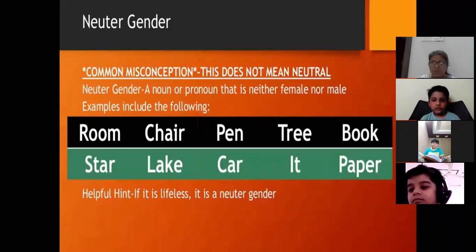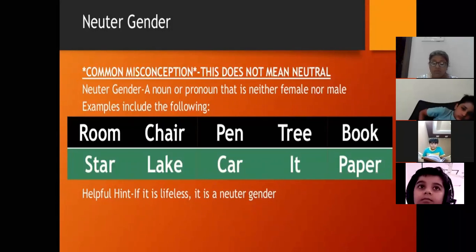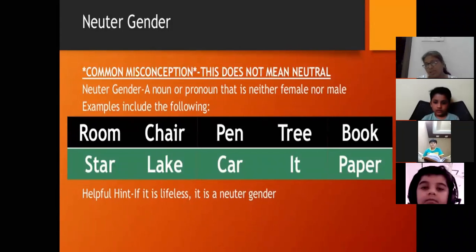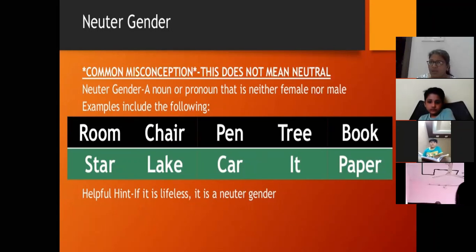Now next comes your neuter gender. Neuter gender means nouns, things without life, which cannot be either male or female. Like chair, table, pen, they do not have any life. Or suppose you are saying a tree has a life because it's growing, but it's not moving from one place to another.